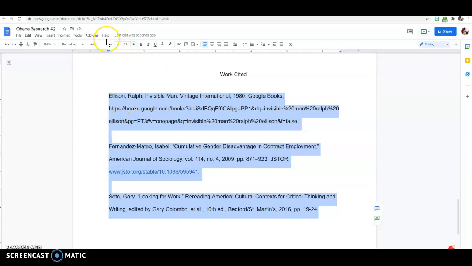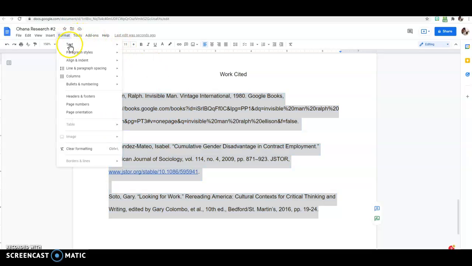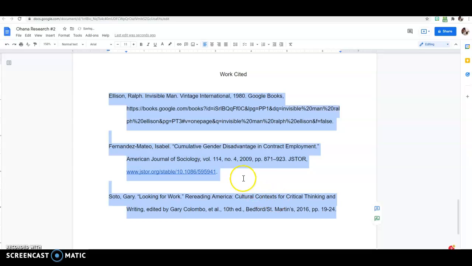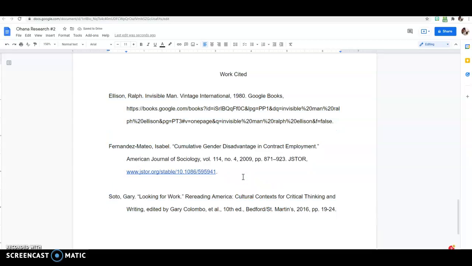So here's the trick. You go on to format, you go on to align and indent, and you're going to have to go down to the bottom where it says indentation options. Okay, and here on the bottom where it says special indent, you click on hanging. We want what's called a hanging indentation, and it is 0.5 inches. And you click on apply, and voila, look at that. Okay, it does that for you. See that? So no more weird spacing.